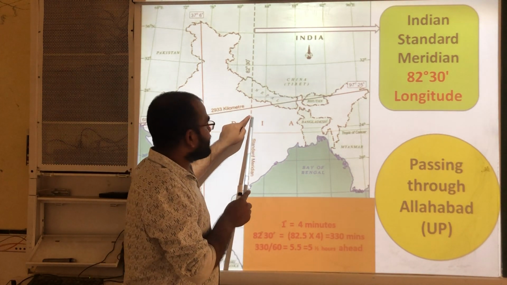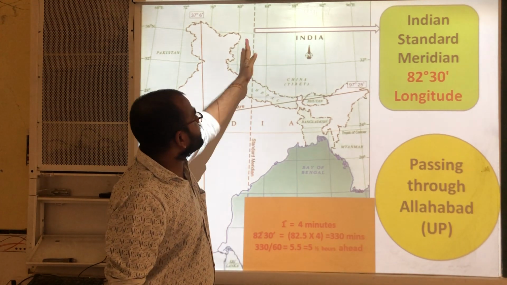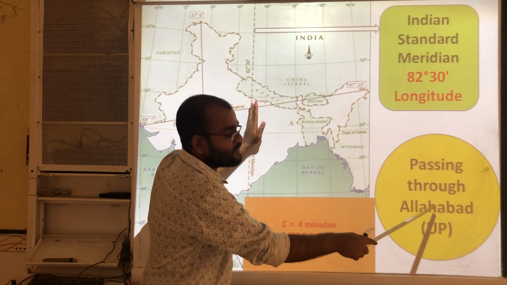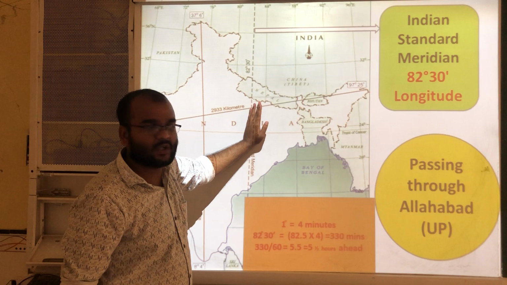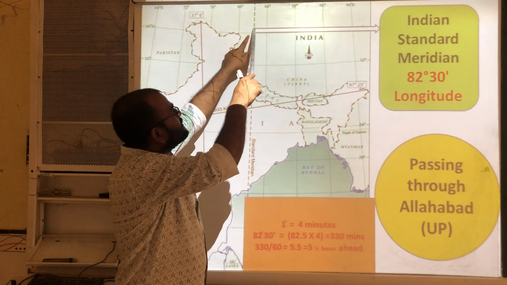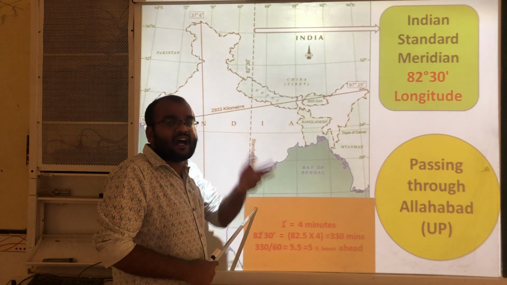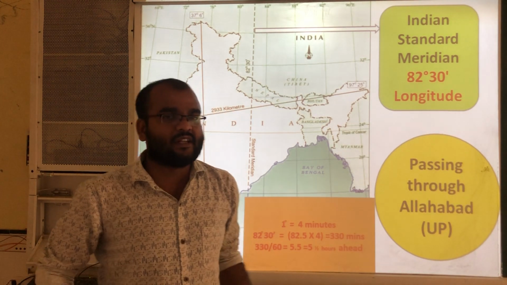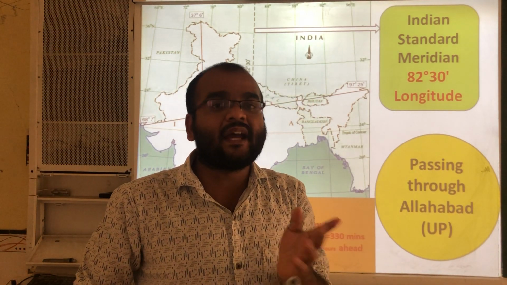This line is passing through Allahabad, which is in UP, that means Uttar Pradesh. Based on this longitude we have decided our Indian Standard Time. Actually, the time is decided by longitudes.